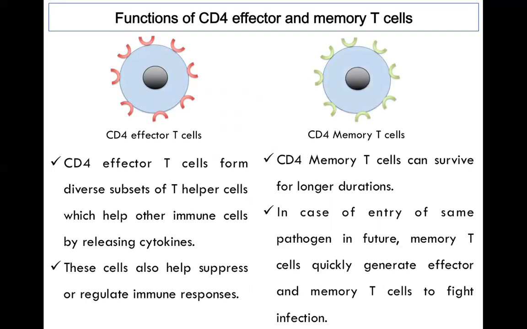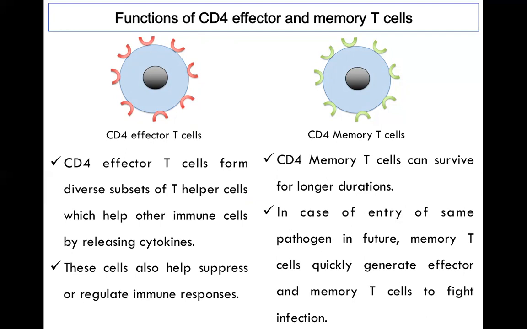Now let's talk about the CD4 memory T cells. What do they perform? CD4 memory T cells can survive for a longer duration, and in case of entry of the same pathogen in the future, memory T cells quickly generate effector and memory T cells to fight that infection.